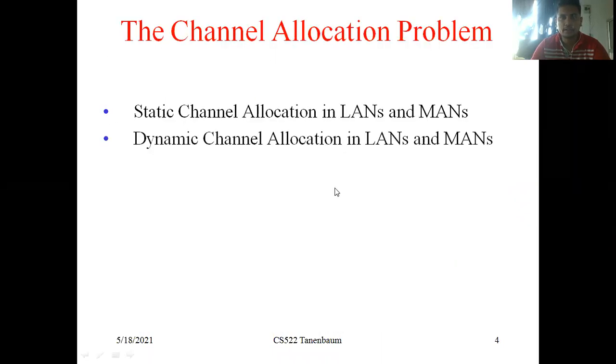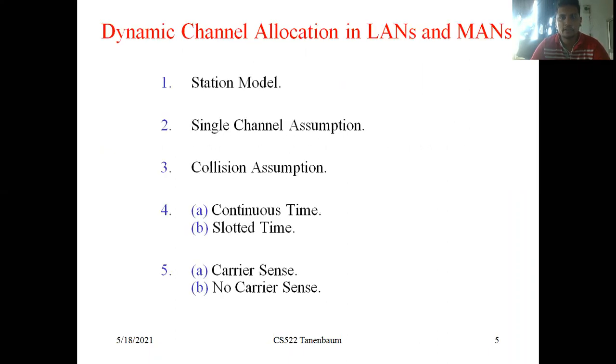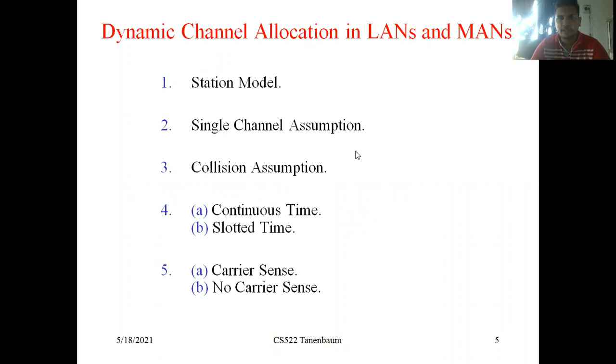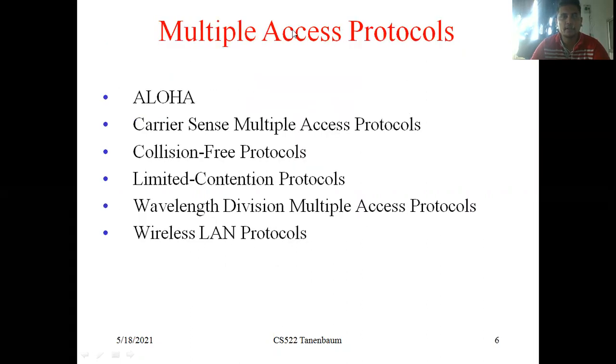The channel allocation problems: static allocation and dynamic channel allocation. Dynamic channel allocation in LANs and MANs: station model, single channel assumption, collision assumption, continuous time, slotted time, carrier sense, no carrier sense. These are the dynamic channel allocations in the LANs and MANs. And these are the multiple access protocols: Aloha, carrier sense multiple access protocols, collision free protocols, limited contention protocols, wavelength division multiple access protocols, wireless LAN protocols.